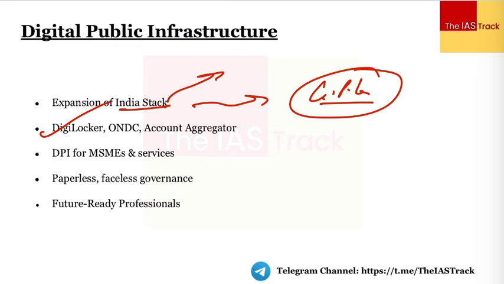DigiLocker is again a very important component of the overall digital public infrastructure domain, where the credentials of different documents are obtained through the DigiLocker. Then we have the ONDC, where ONDC has democratized digital commerce, okay? So earlier, different platforms had monopolies. Now on the basis of ONDC, what will happen? It would democratize digital commerce and it would lead to a more open, interoperable network, right?